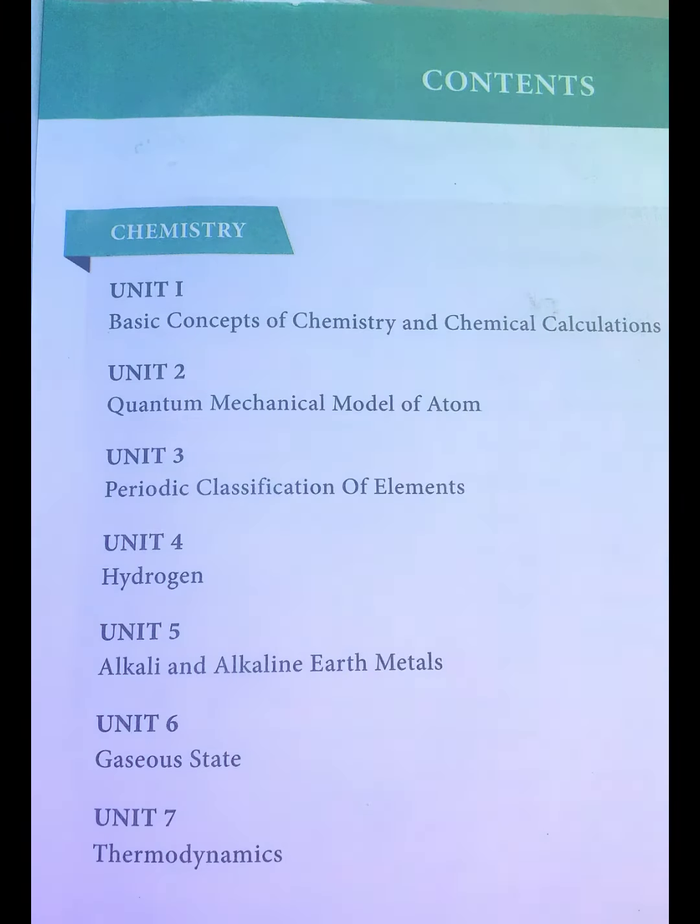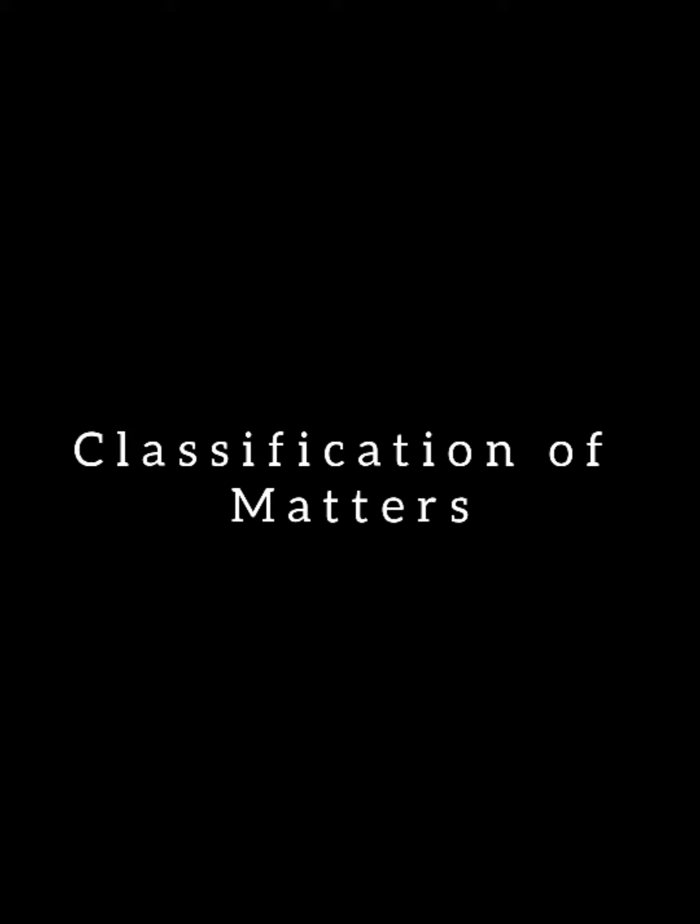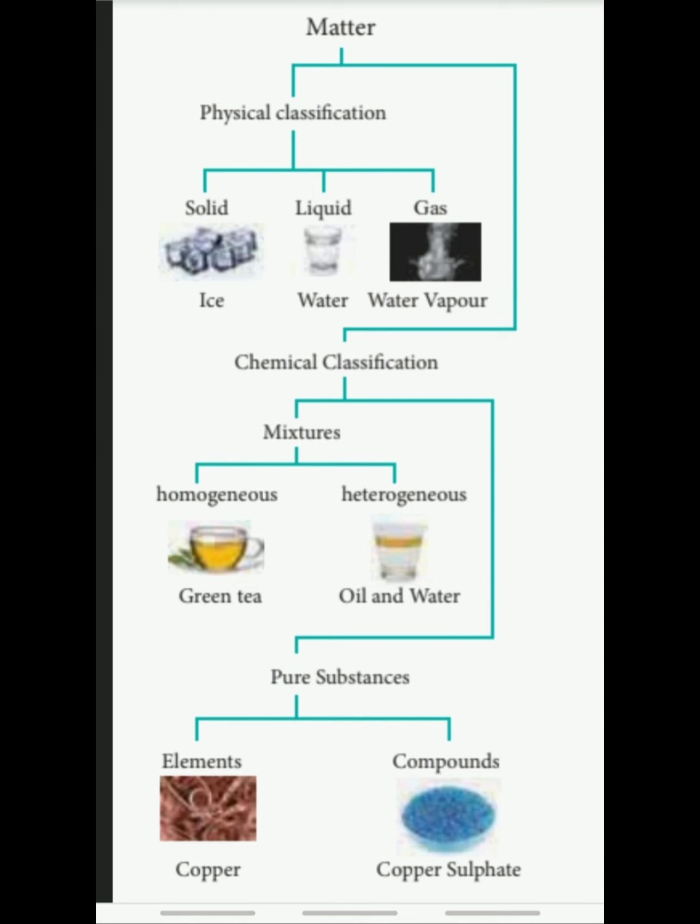So today we are going to see the first volume, the first chapter, that is unit 1, basic concepts of chemistry and chemical calculations. Chemistry plays a major role in providing our needs and also helps us improve the quality of life. It produces many fertilizers, insecticides, agricultural products, then better, stronger buildings, that is concrete, cements, quality of steel, then the fabrics industry. Many biochemical reactions are responsible for human activities.